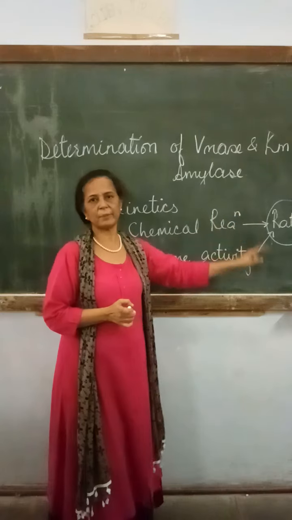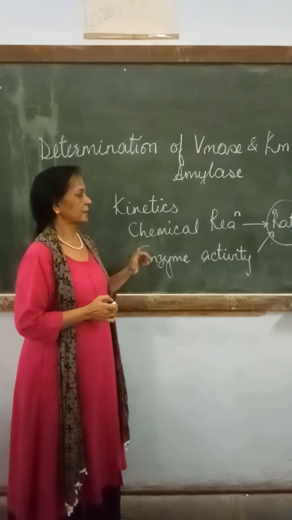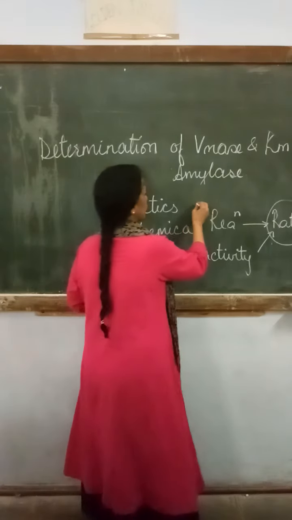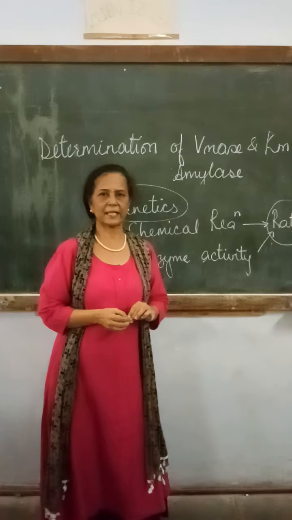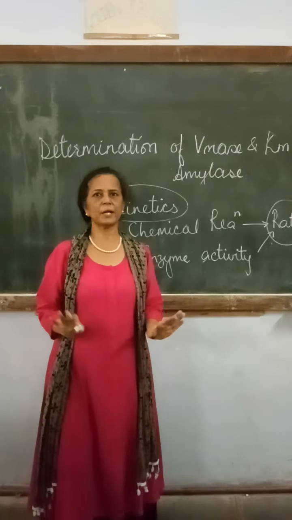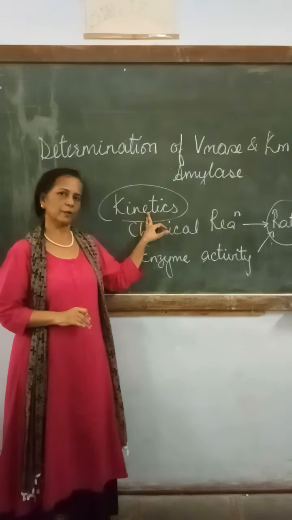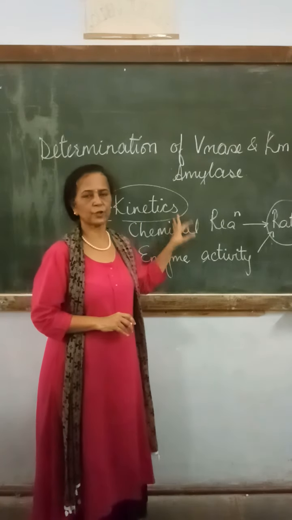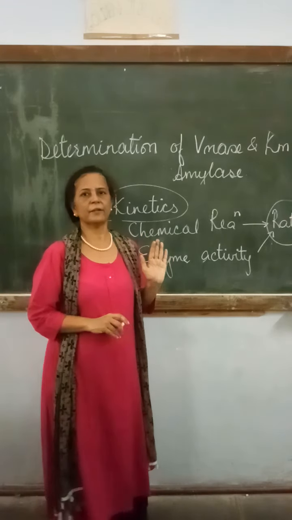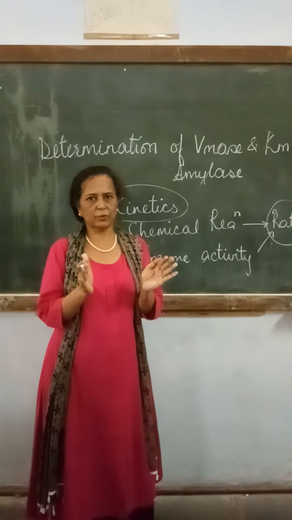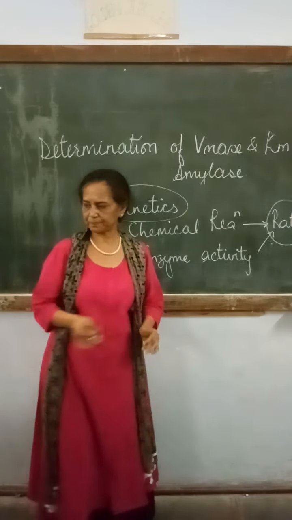All these things are discussed in one particular field, that is called enzyme kinetics. Everything about enzymatic reactions is included in this field. It is a very big field, and many books can be written on enzyme kinetics, but here we have to narrow it to only one particular topic.